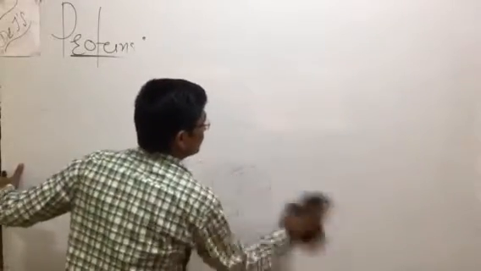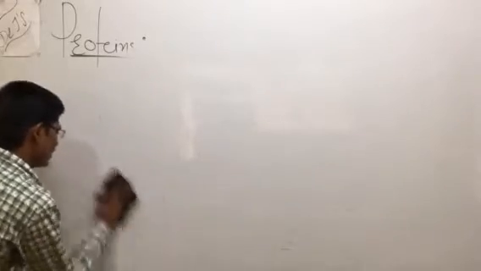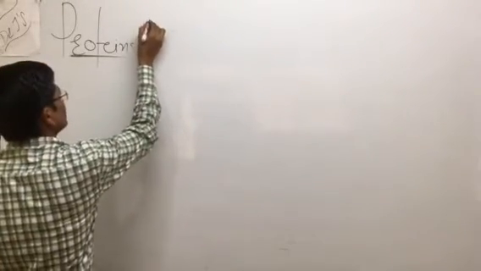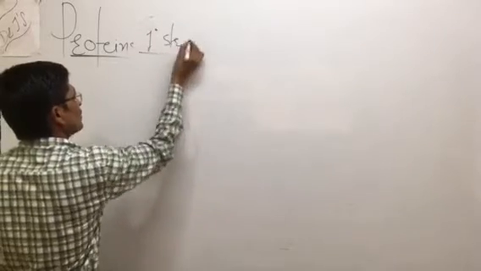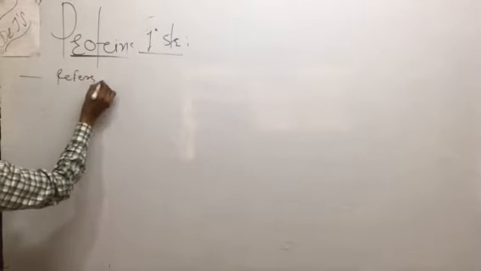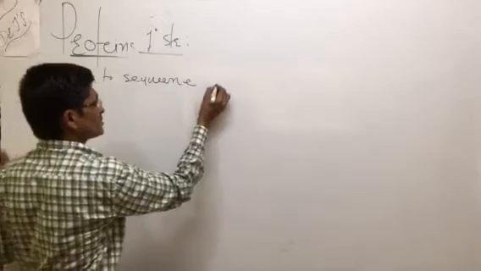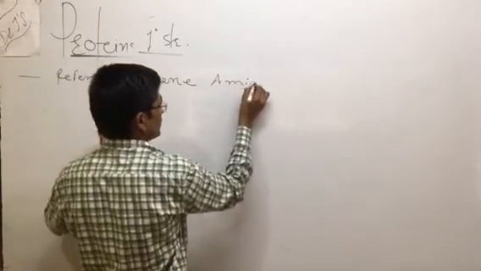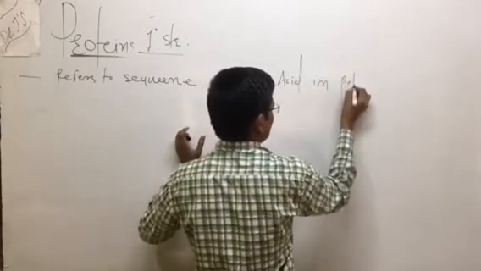The primary structure of proteins refers to the sequence of amino acids in a polypeptide.